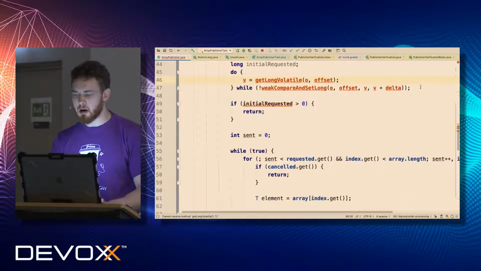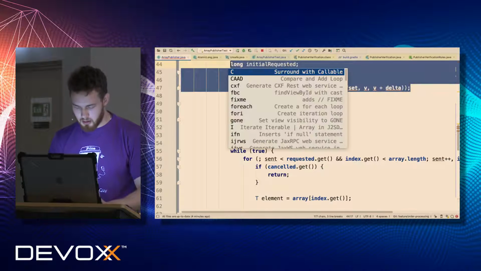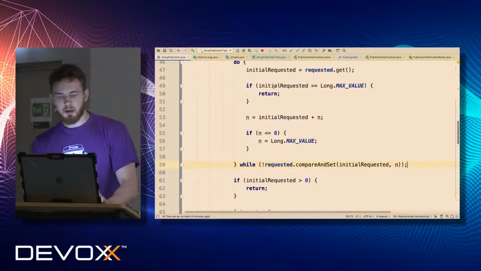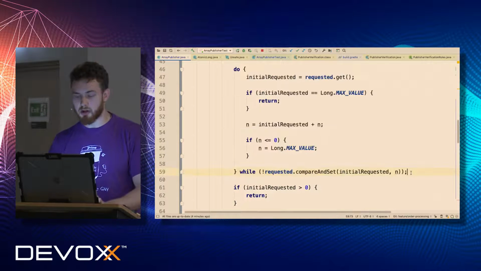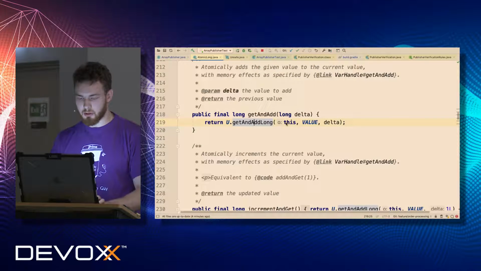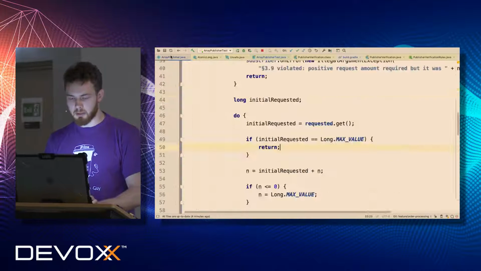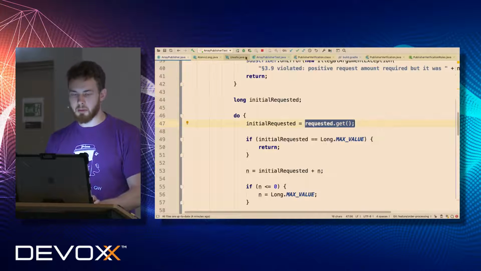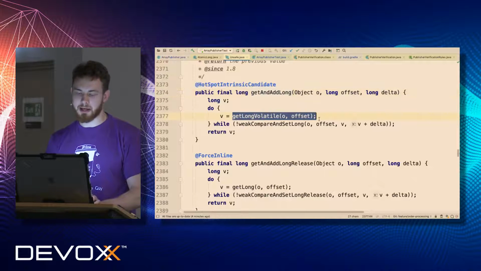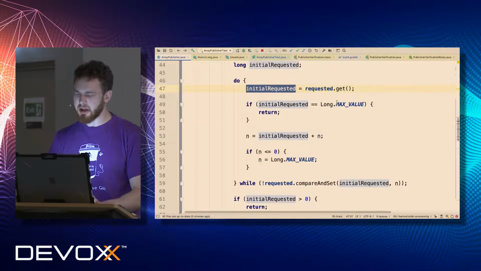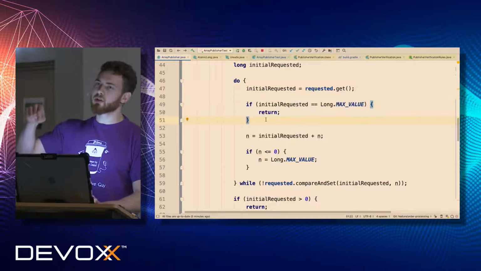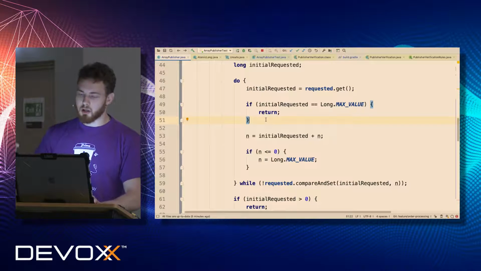Does it make sense? So I'm going to use some shortcut again, and I'm going to put this loop here. But in general, it's doing the same. If you compare this versus ours, we will see that we are reading the previous state from our requested field. The same happens here. Get long volatile is basically the same, but it's an unsafe part. Atomic long just does the same under the hood, it reads the volatile field. Then we have to check that the current initial requested isn't already equal to long max value.